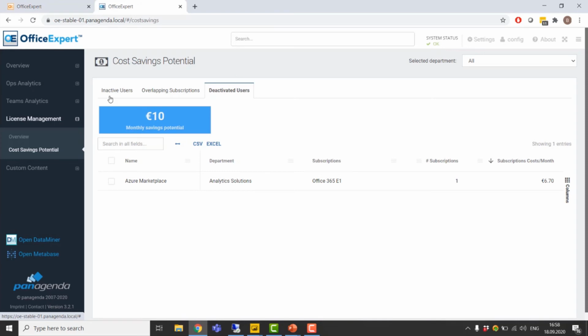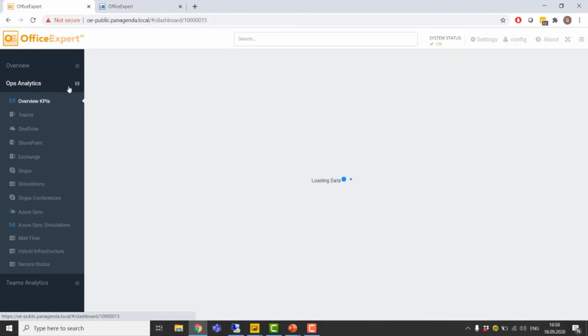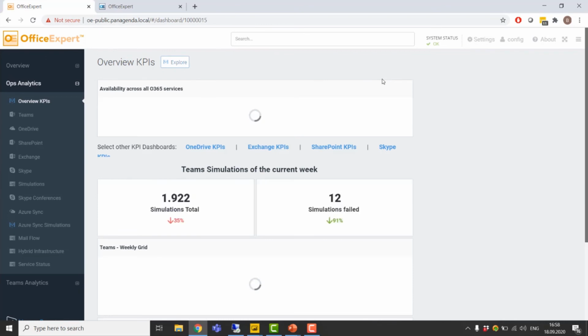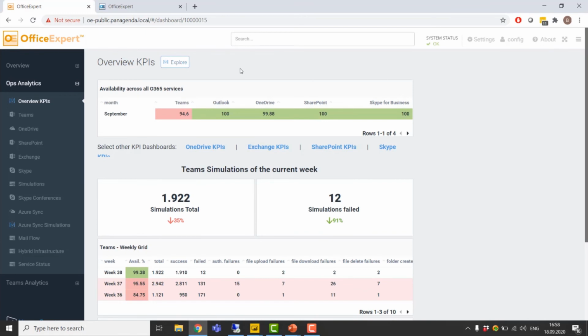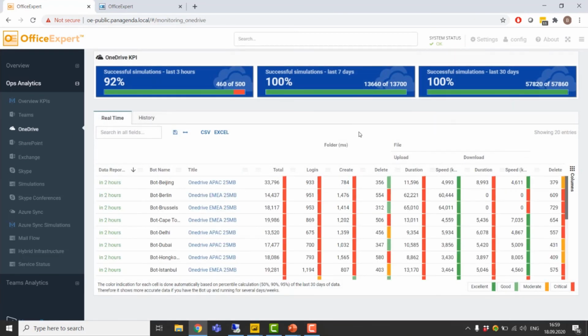On the operations analytics side, we offer performance monitoring using bots that are deployed at various strategic locations of your firm. These bots will emulate users across the core workloads such as Teams, OneDrive, SharePoint, Exchange, and Skype, and will go as deep as to perform each and every individual possible action on behalf of users, such as creating and deleting folders, uploading and downloading files, and more.